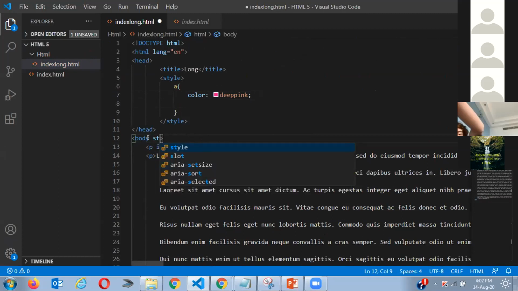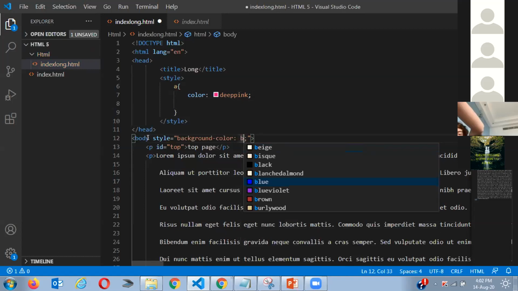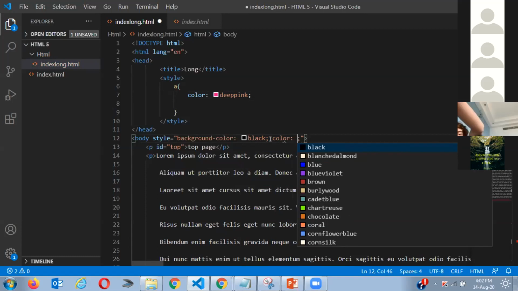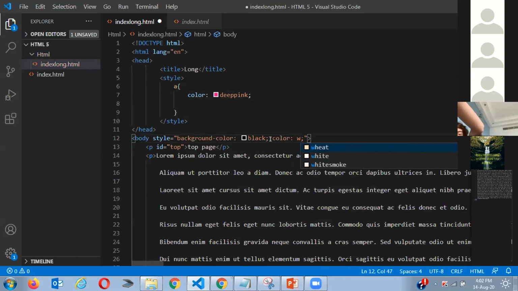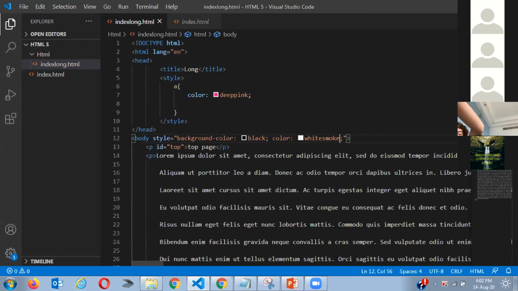I want background color black. I also want the font to be white, so I'm going to say color, which defines the font color. I'll say white smoke. That's good. Now my structure for the body is there, and my structure for the href tag is also there. Let's save it and see the result.